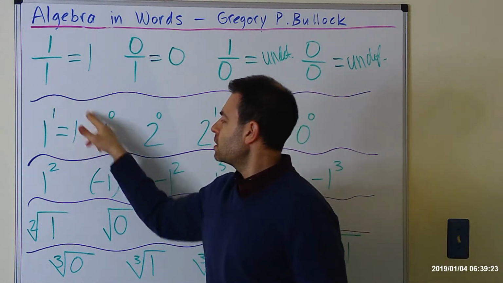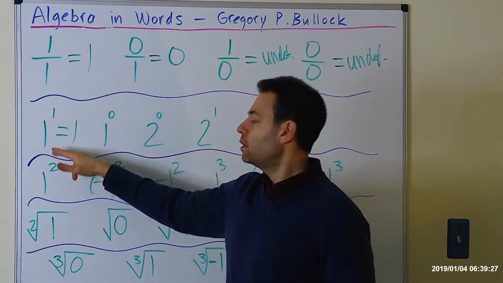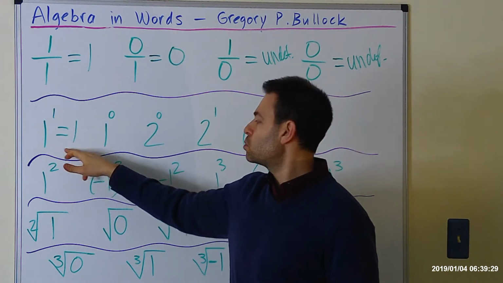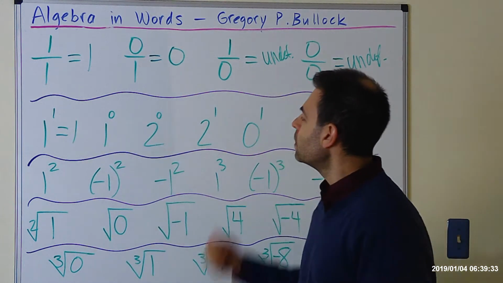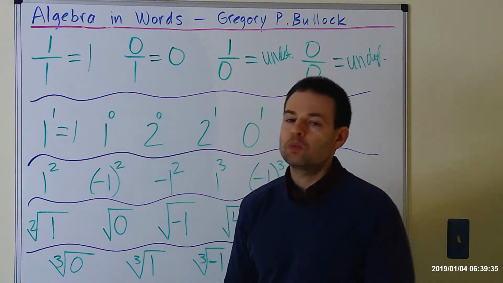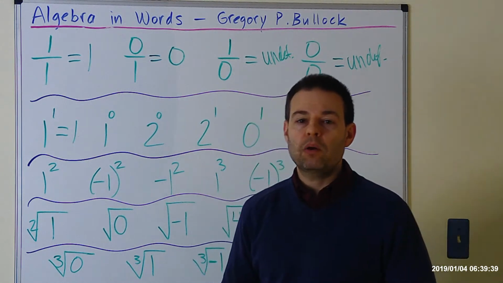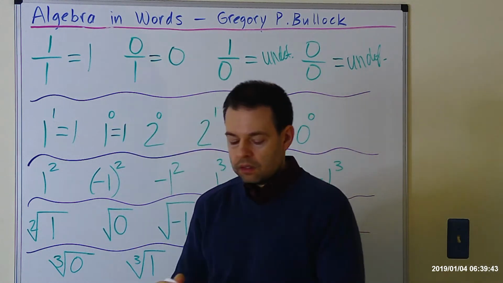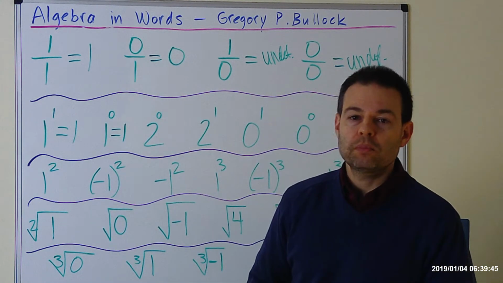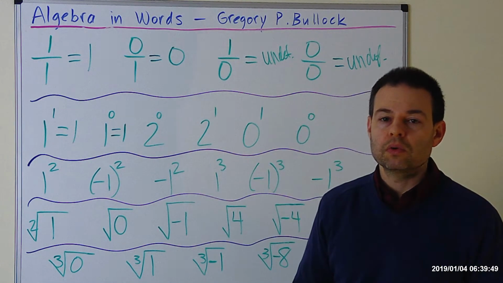The point to this is any base raised to the power of 1 equals the base. So if this was 6 to the power of 1, it would equal 6, and so on. Okay, let's go to the next one. 1 to the power of 0. The answer to 1 to the power of 0 equals 1. Alright, and let me do the next one before I explain it. 2 to the power of 0 also equals 1.